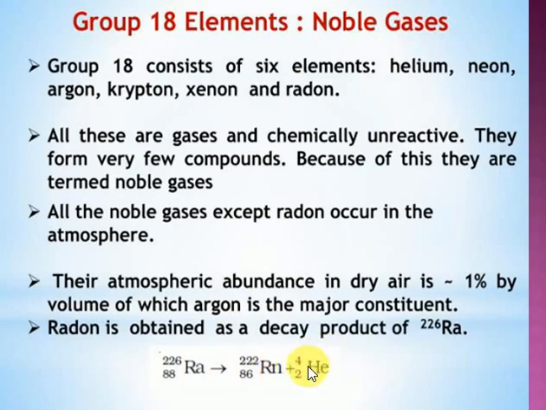Helium gas is used in weather balloons and meteorological observation. Next, argon is used in lights, signal lights also. Before I discuss all the properties, first you have to go for the electronic configuration. How electrons are arranged in each and every orbital, we are going to discuss right now. Let's start here, students.